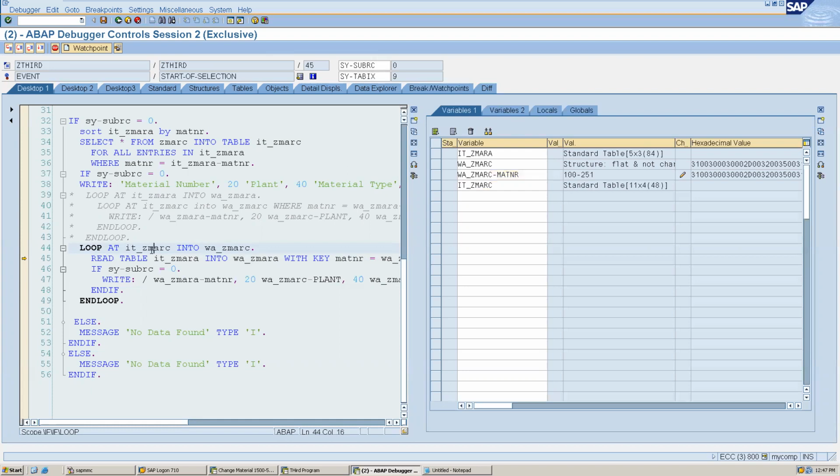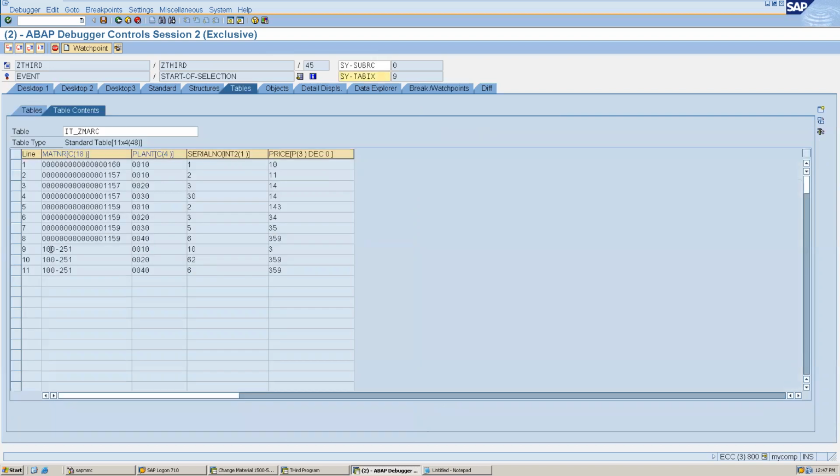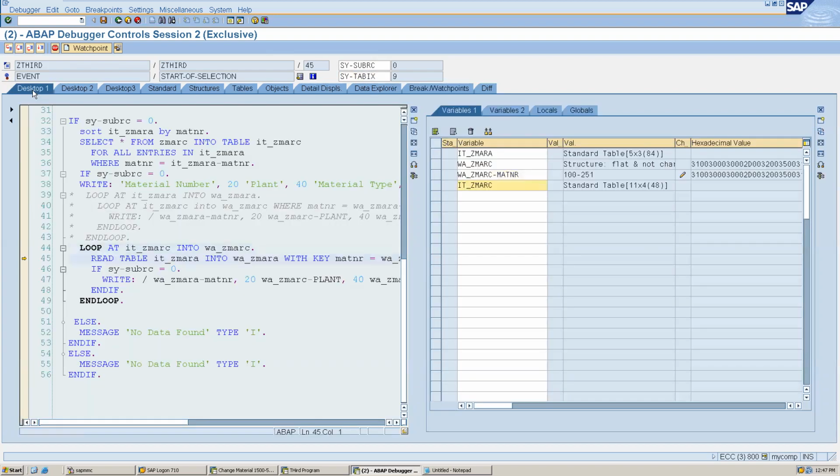So here in ZMRC we have 11 records, and in number 9 we have this. So it has stopped at 9 site AVIX. So it is easy, right? So this is how we can use a watchpoint.